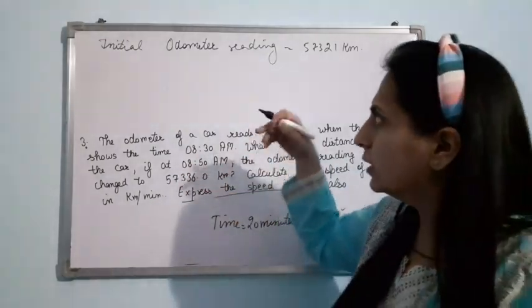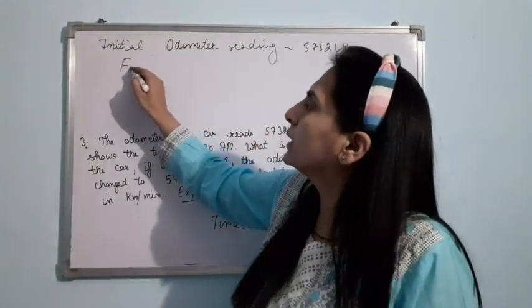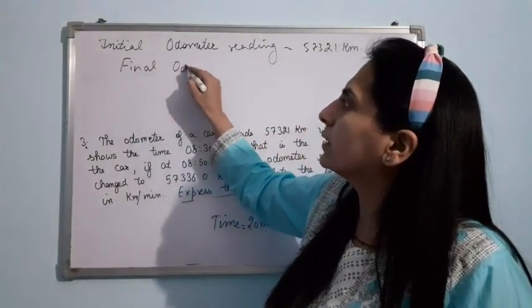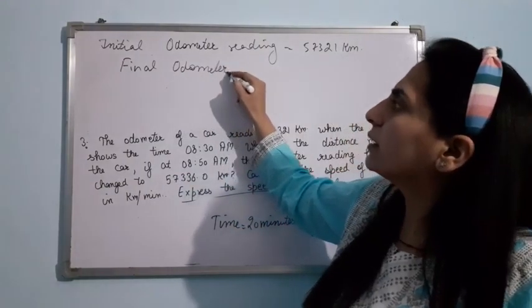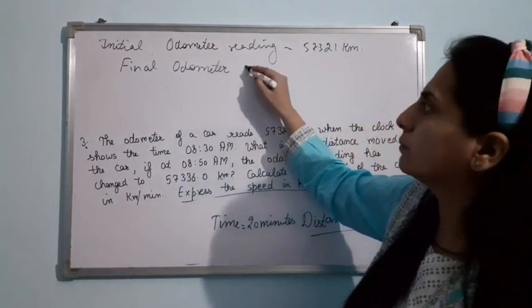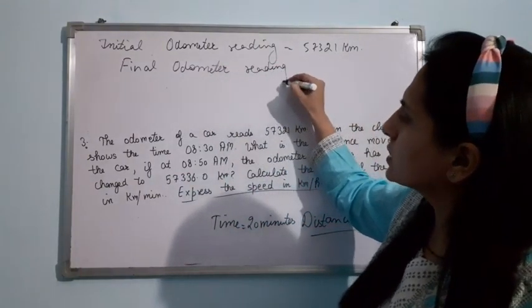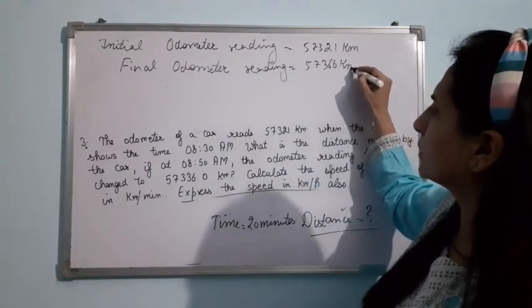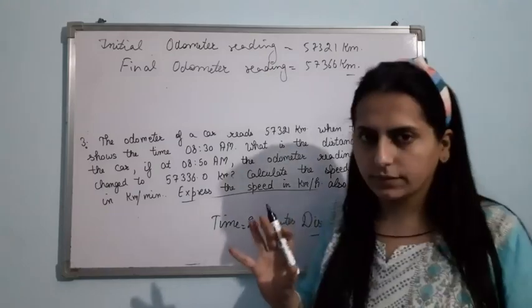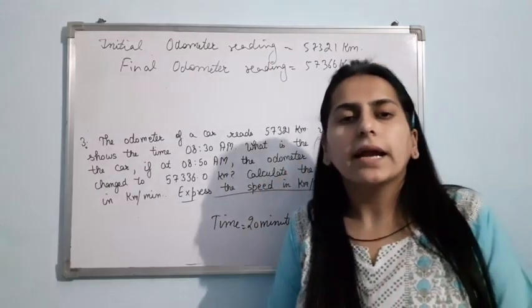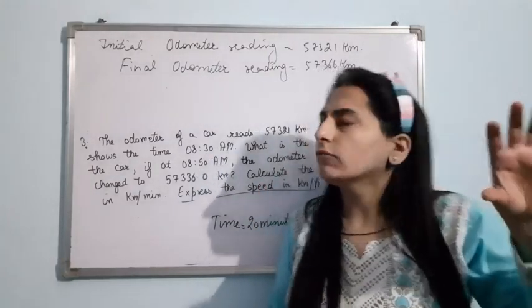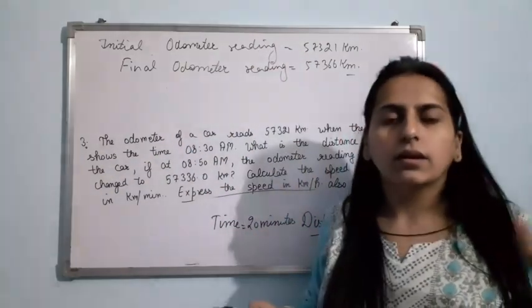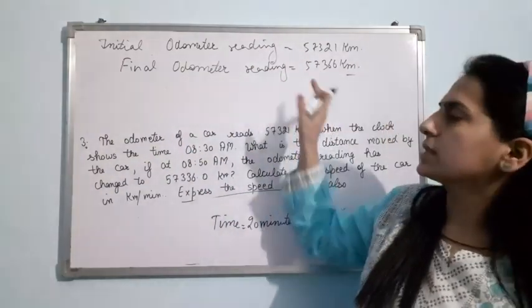Now the odometer reading is the final odometer reading, or the odometer reading at 8:50 am, which is 57,366 kilometers. Now just think. Earlier at 8:30 am the reading was this. Now at 8:50 the reading is this.